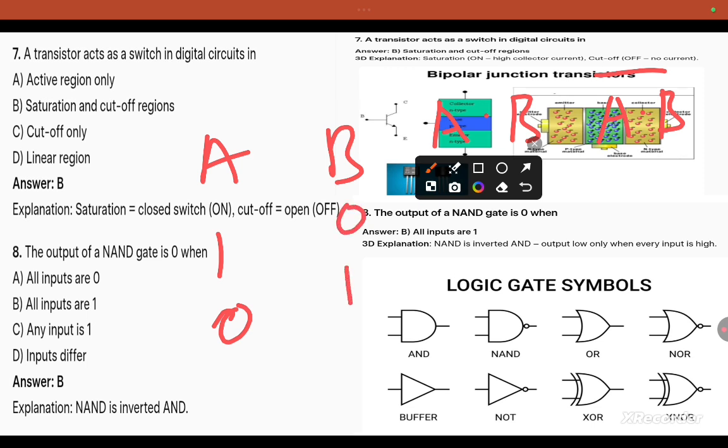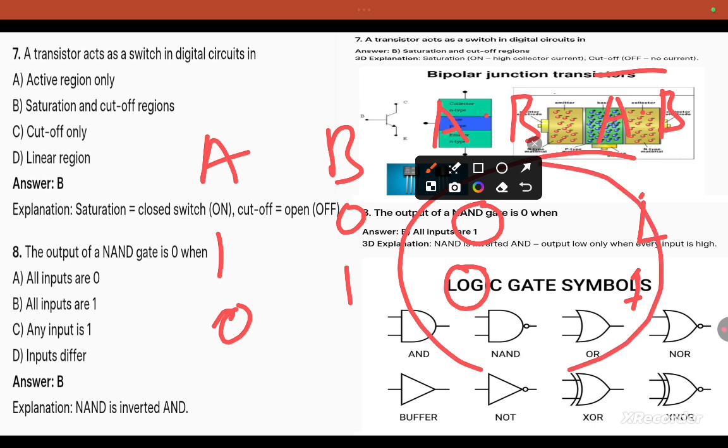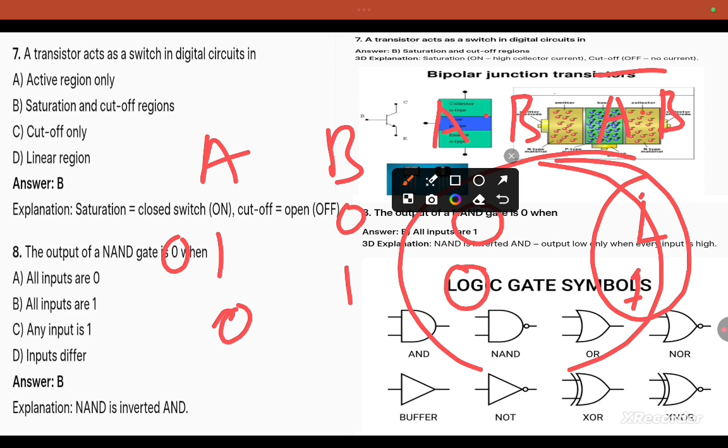What is AND? When both inputs are maximum, the output will be maximum. Otherwise it will be 0. Now take the opposite of this. 0 is minimum, opposite is 1 max. So here all inputs are 1, the output is 0, otherwise it is 1. So NAND gate is the inverse of the AND gate.